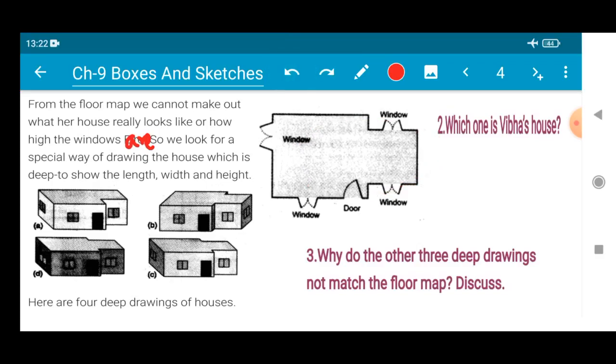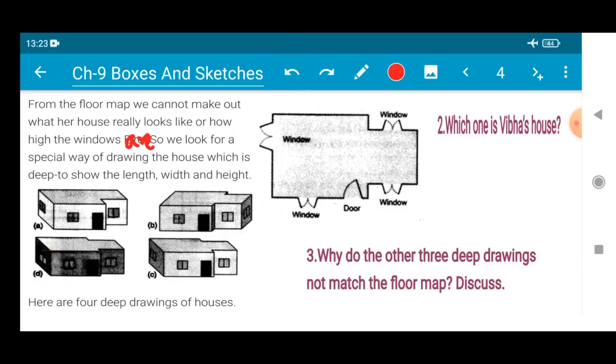Now looking at this, you have to answer a few questions. Which one is Bibha's house? Till now we only understood that there was a floor map, and we understood there was a front side, the 2 windows were there, and a total of 4 windows are there, right? 1 door was there in Bibha's house. Now your question will be, which one is Bibha's house looking at the deep drawings? So my answer will be number D.